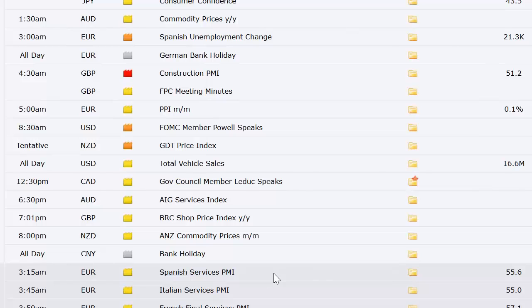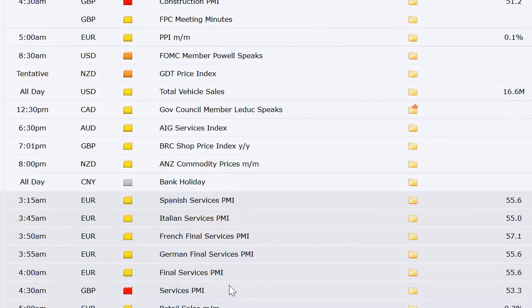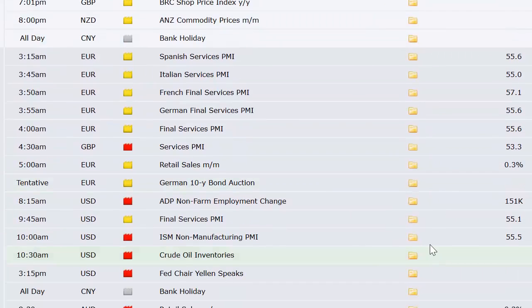Construction PMI out of the UK. Europe's got the PPI data. New Zealand's got GDT price index. Total vehicle sales out of the U.S. AIG services index out of Australia. New Zealand's got their ANZ commodity prices. China's got their bank holiday. Looks like all week. Oh, yeah, it is. The whole week is a Chinese holiday.